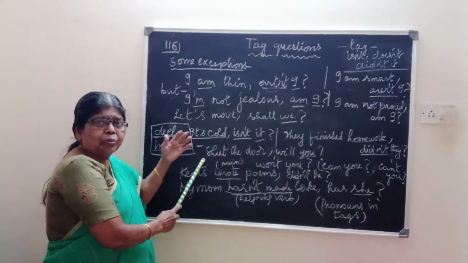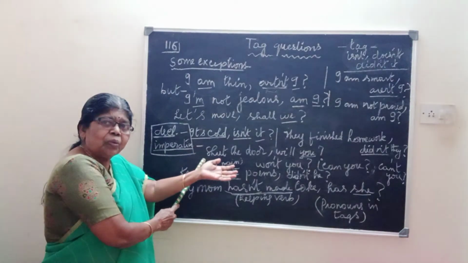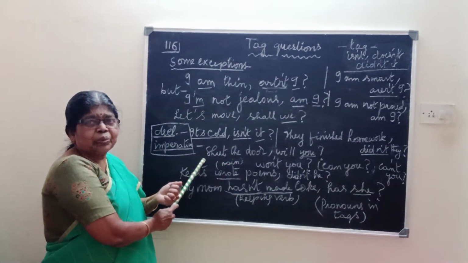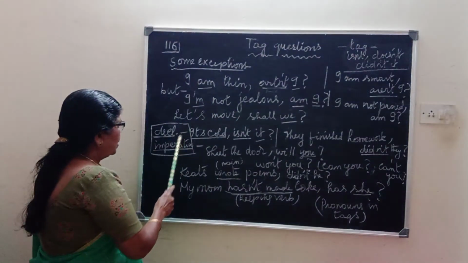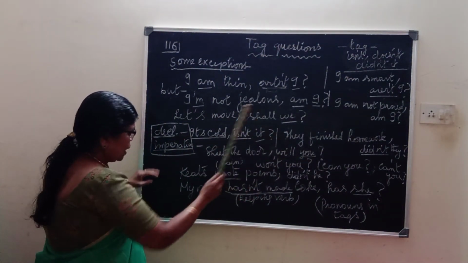Any imperative. Do bring me some water, will you? Can you? Do it for me, can you? Will you? Won't you? Right? So that is imperative. This is right with imperative sentences.